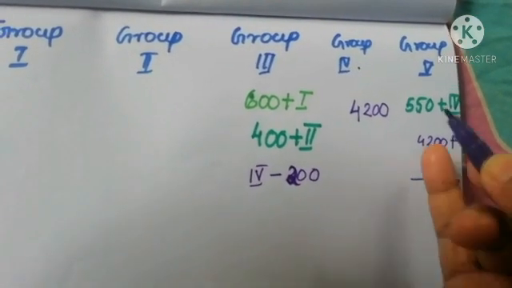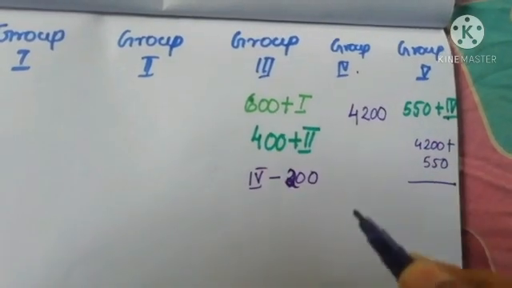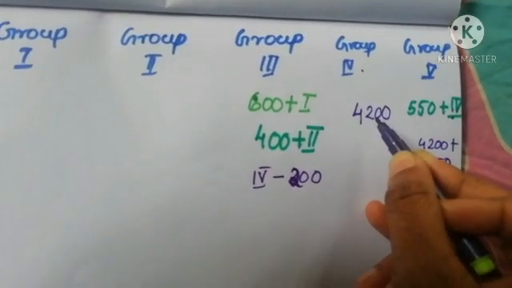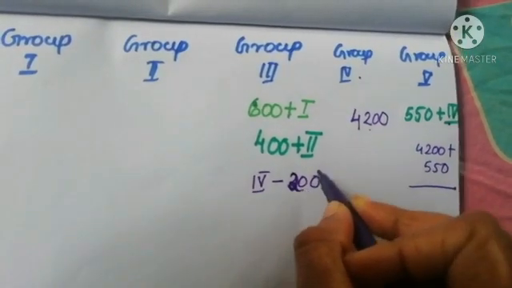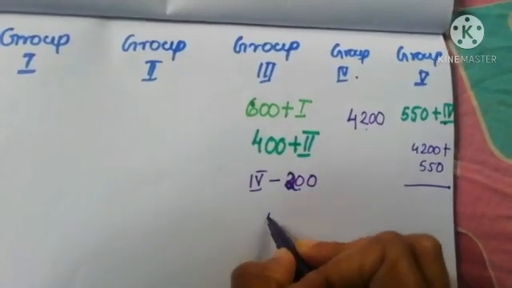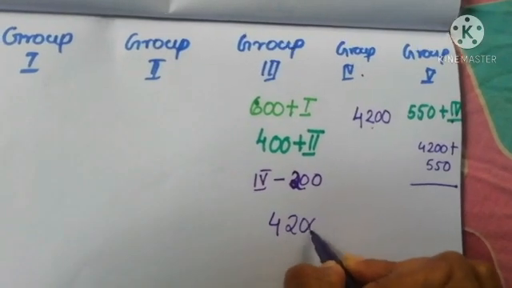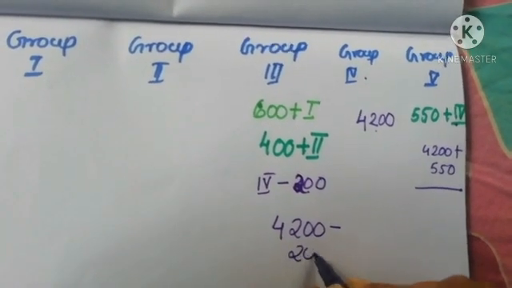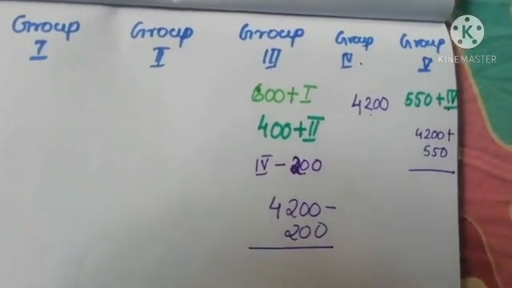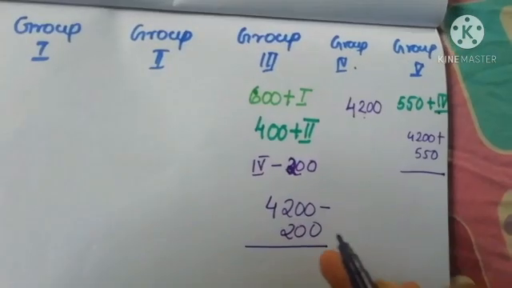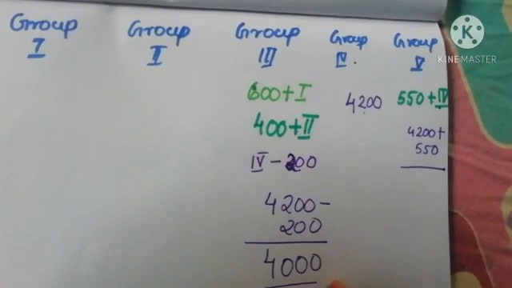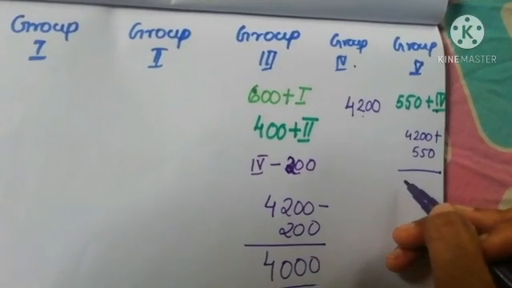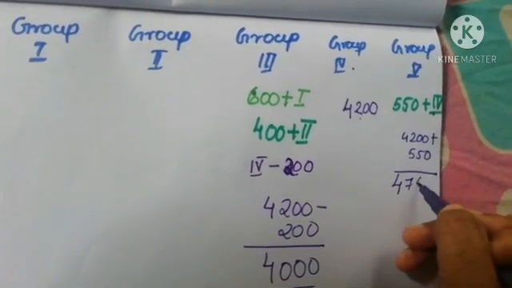Okay, next again comparing with the third one, whatever it is in the fourth group, it is less than 200 in group 3. So when we minus 4,200 minus 200, we get the result for group 3, that is 4,000. Here it is 4,750.